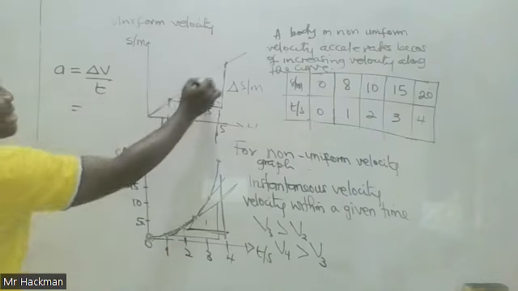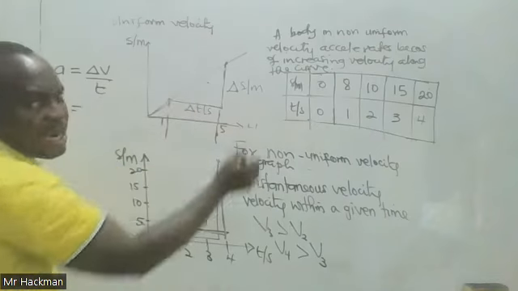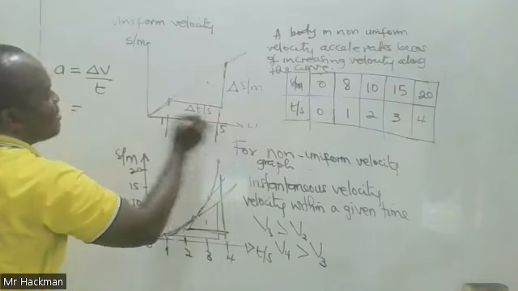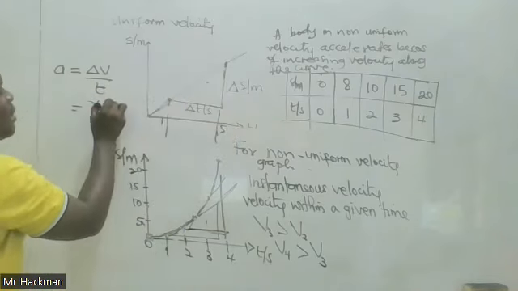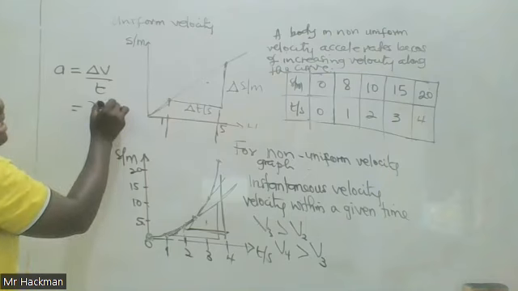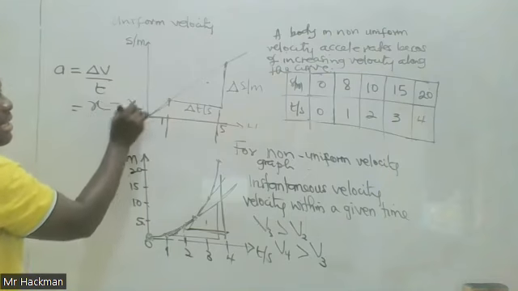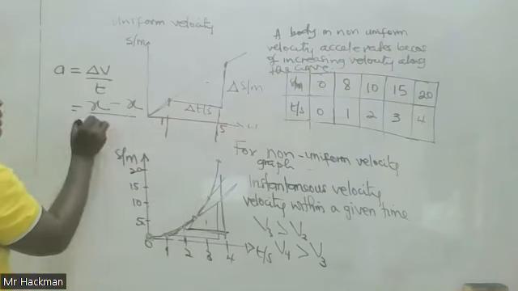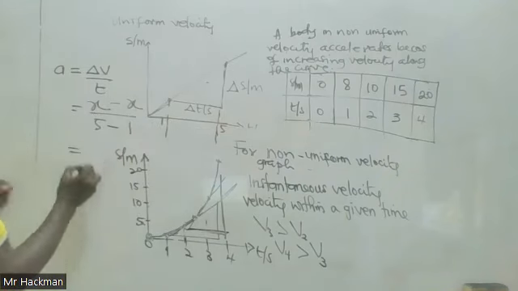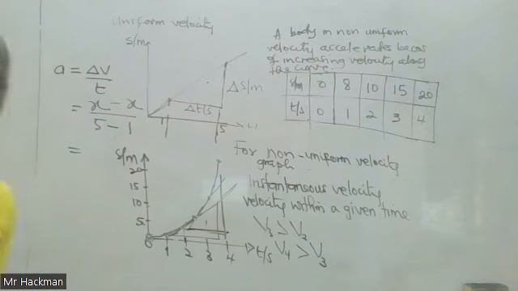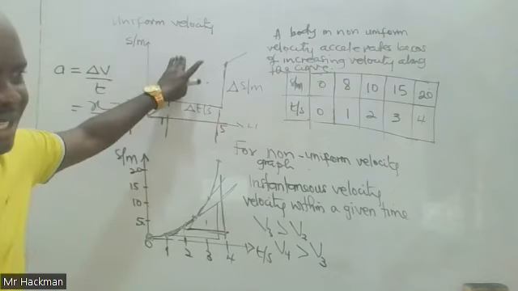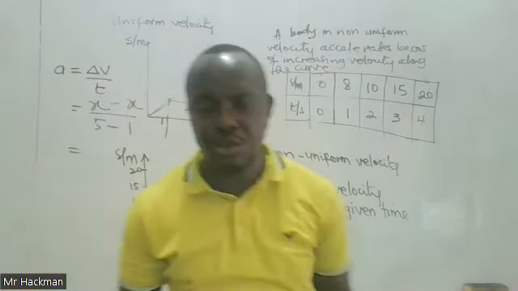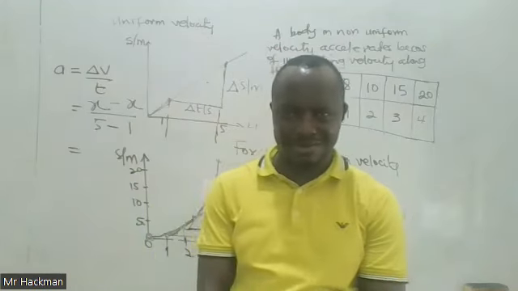The change in velocity is zero because the velocity at this time maybe is x, and the velocity at this time is also x. The change is the final minus initial, divided by the time, 5 minus 1. So yes, there will be a value at the denominator, but the numerator is zero, and because of that, we say a body with a uniform velocity has a zero acceleration.